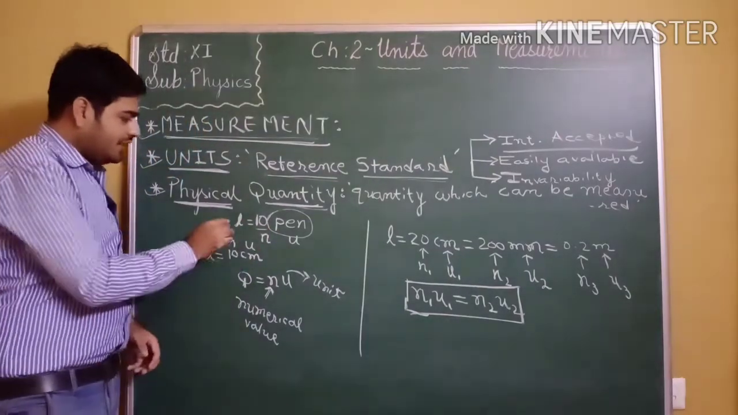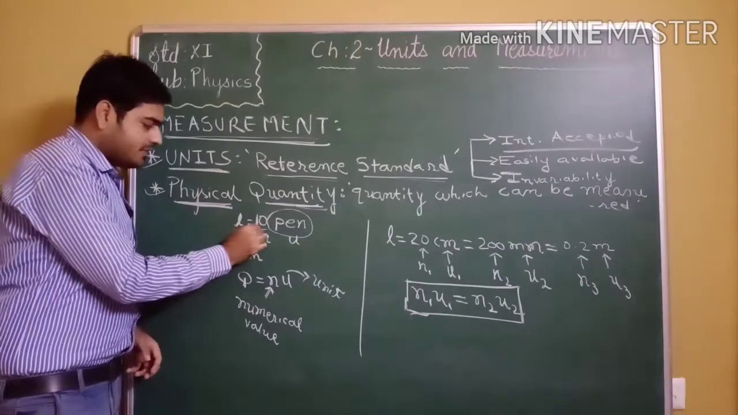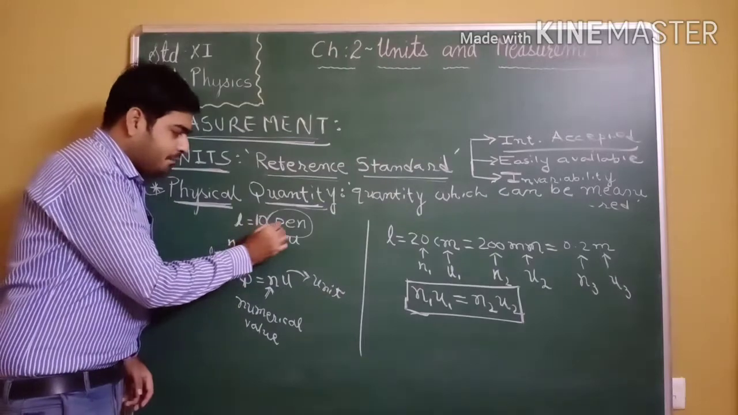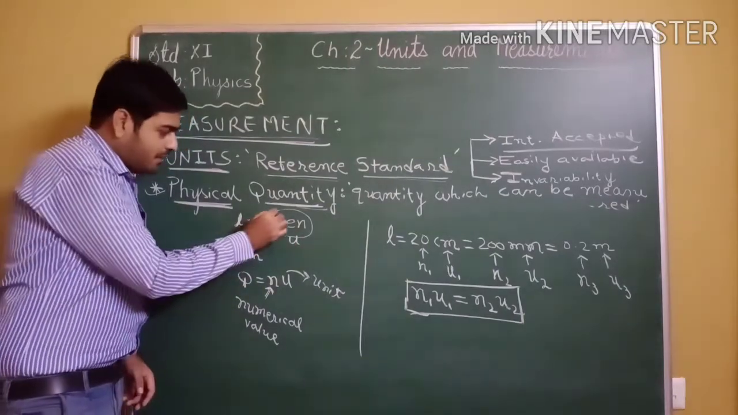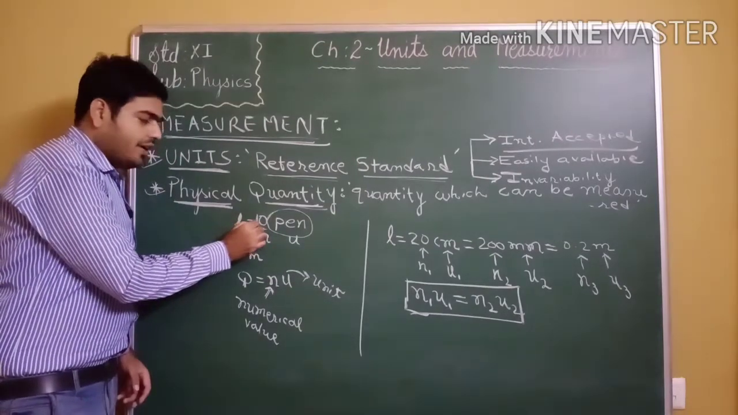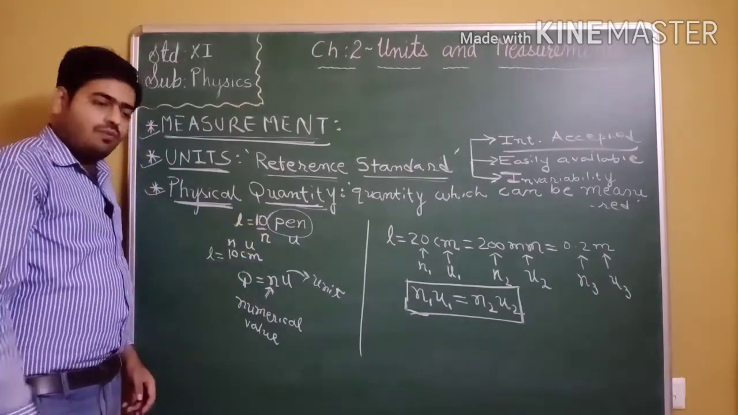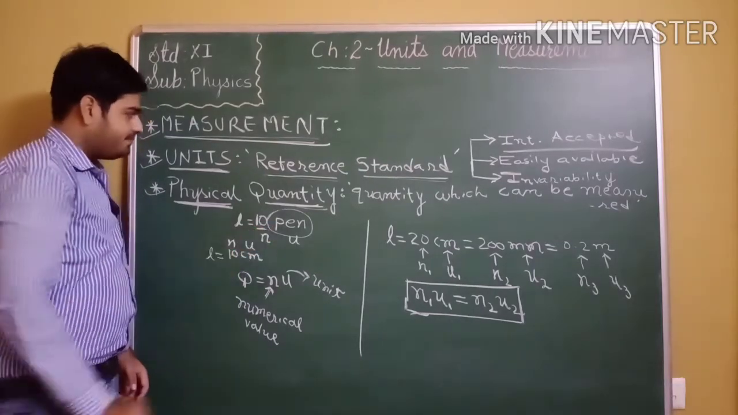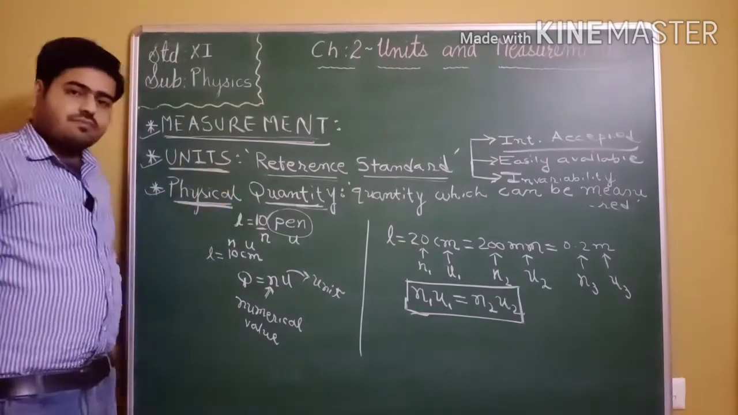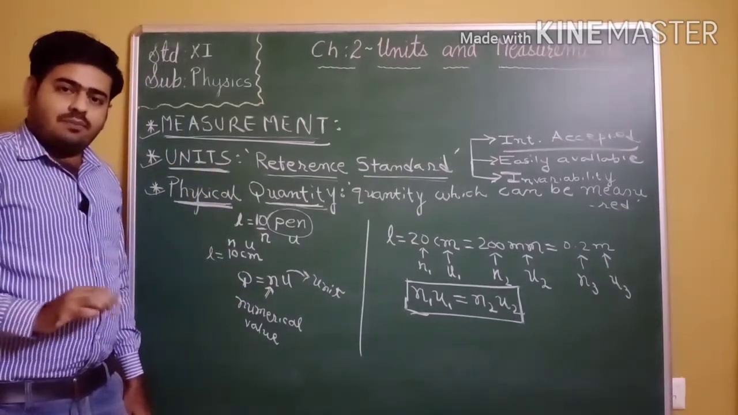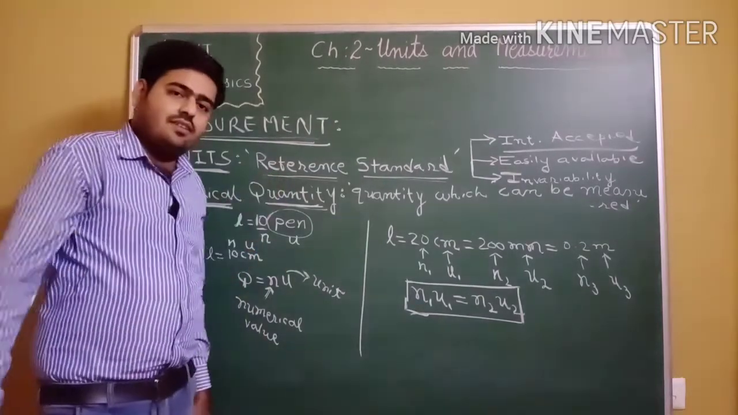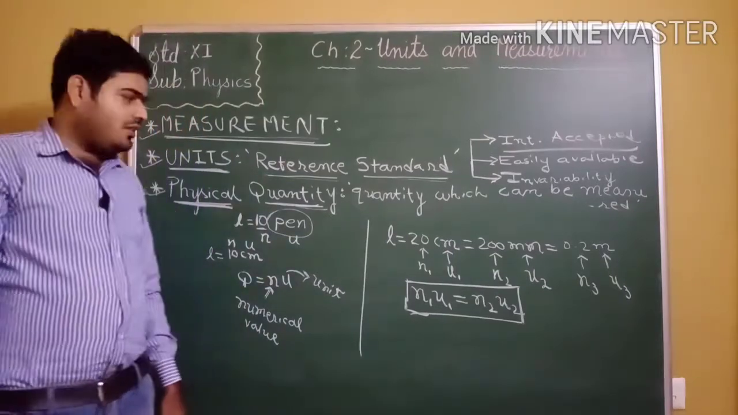It means the length of this board is 10 times the length of the pen. Never say 10 pens, because pen is the reference standard. So we should write the length of board is equal to 10 times the length of one pen. So 10 pen. What is the definition of unit? In the measurement of any physical quantity, some reference standard is required. That reference standard is called unit.